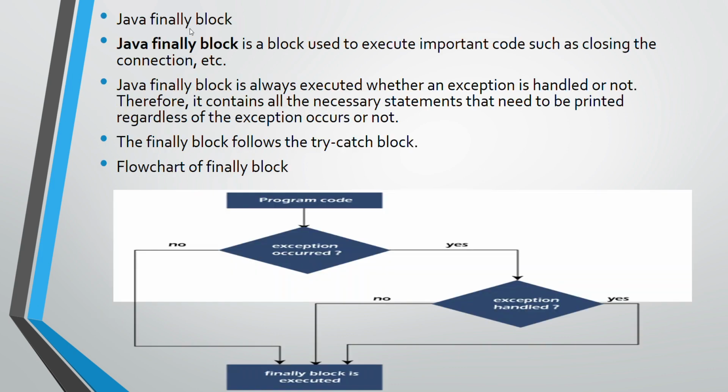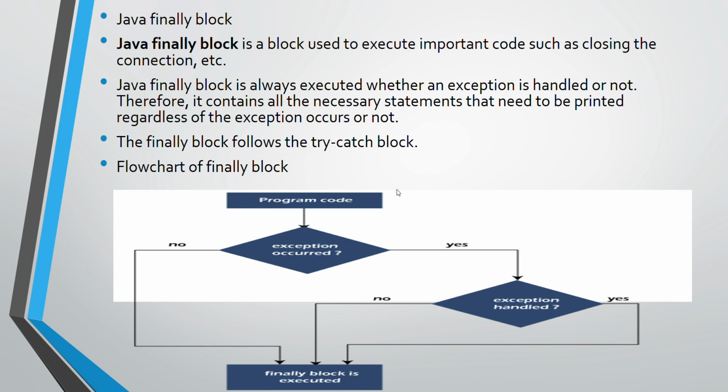Then the third important keyword in exception handling is the finally block. The Java finally block is used to execute important code such as closing the connection. It is always executed, whether or not our program handles the exception. Because sometimes it is not possible every time to catch the unexpected event and handle it, but at such times we still need to execute the rest of the code of the program. In that case we use the finally block along with the try block or try catch block.